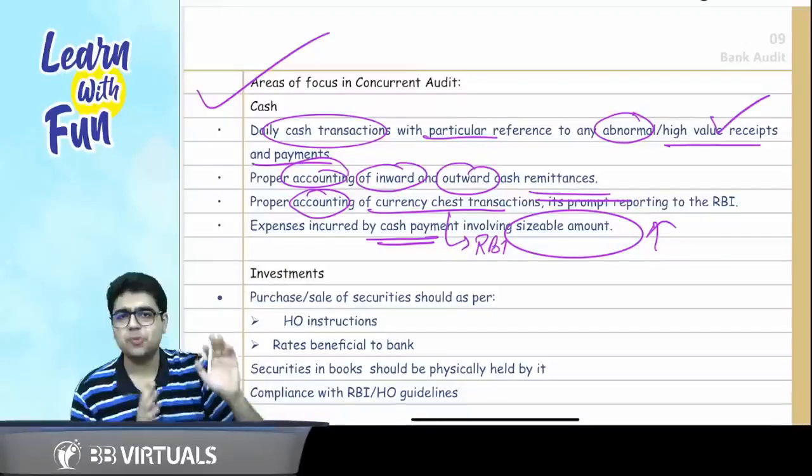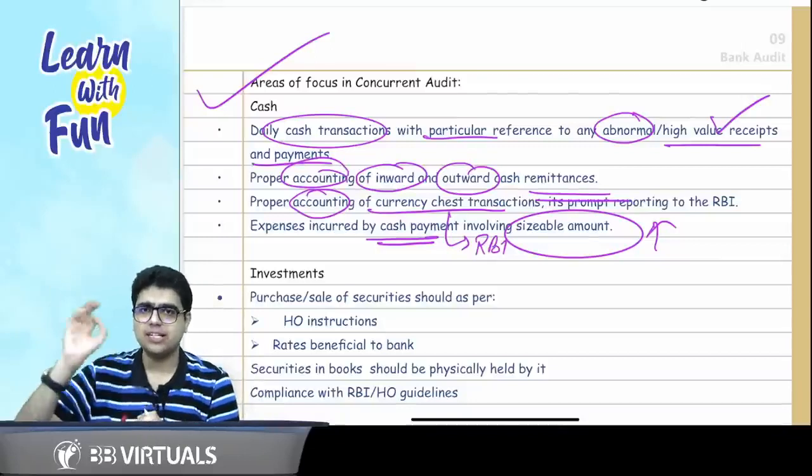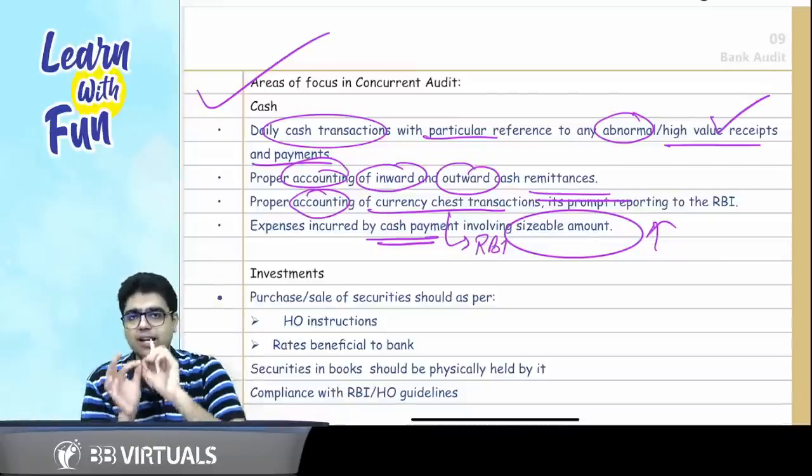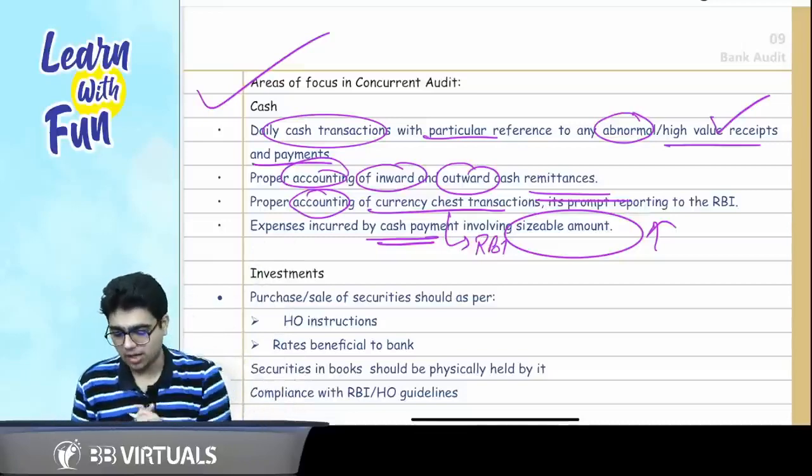So the four points are: abnormally high value receipts and payments, and the last point, high value cash payments. Whatever be the cash inwards and cash outwards should be properly accounted, and transactions with RBI, that is the currency chest transactions, should be properly accounted.